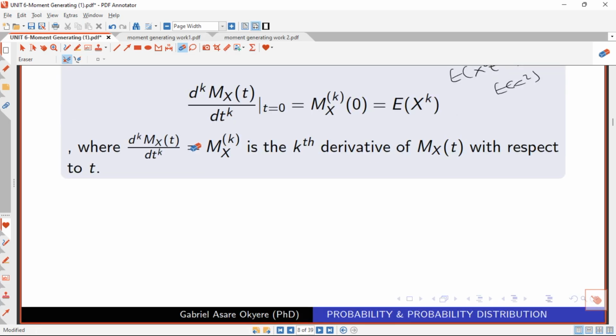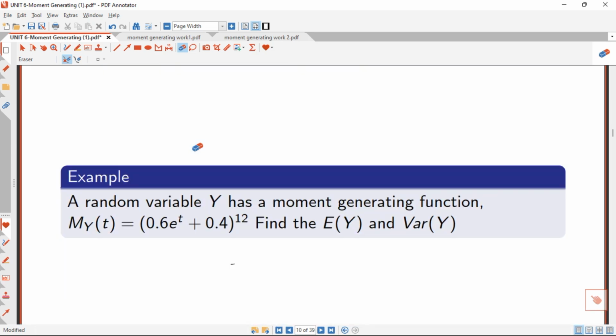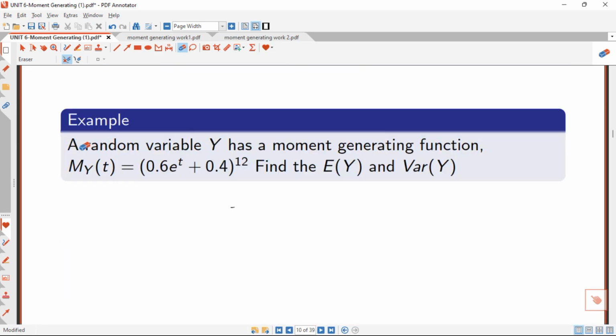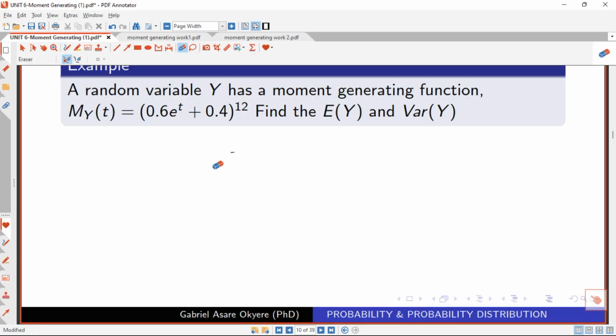So let's dive into some question solving for you to really understand what I'm trying to explain. For this question, it says a random variable y has a moment generating function, and that moment generating function is the example we solved earlier. We have been asked to calculate the expectation of y and then the variance of y, right? So let's try solving it.